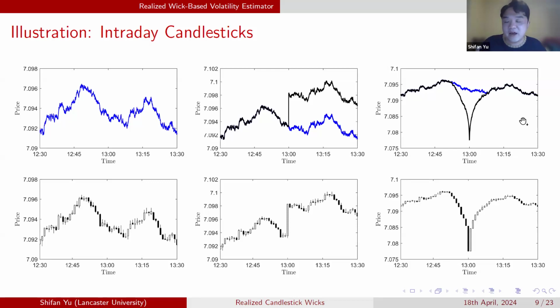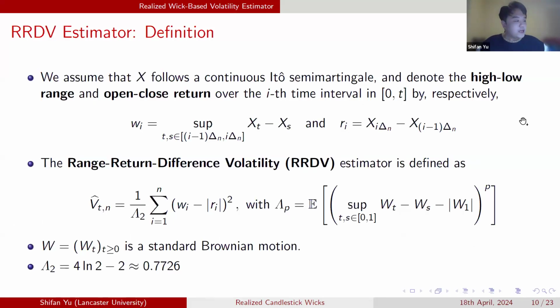Now we can define our estimator. For each short interval with length delta n, we define the range wi and the return ri. Then we take the difference between the range and the return. What remains is actually the length of the wicks, the length of the upper wick plus the length of the lower wick. So we take the difference between wi and absolute ri, and we calculate their sum of squares.